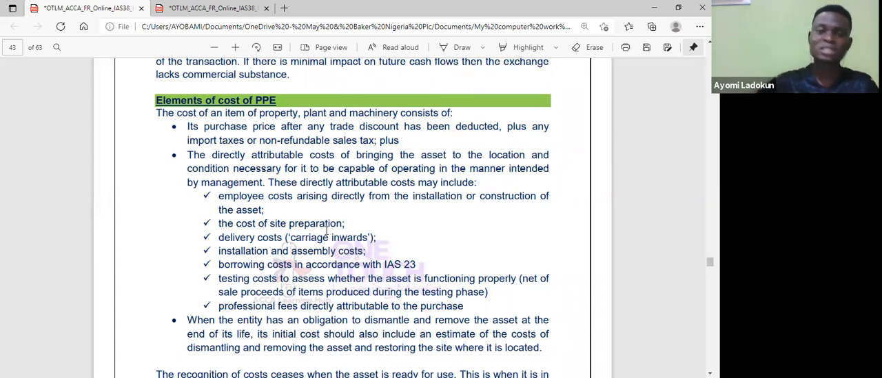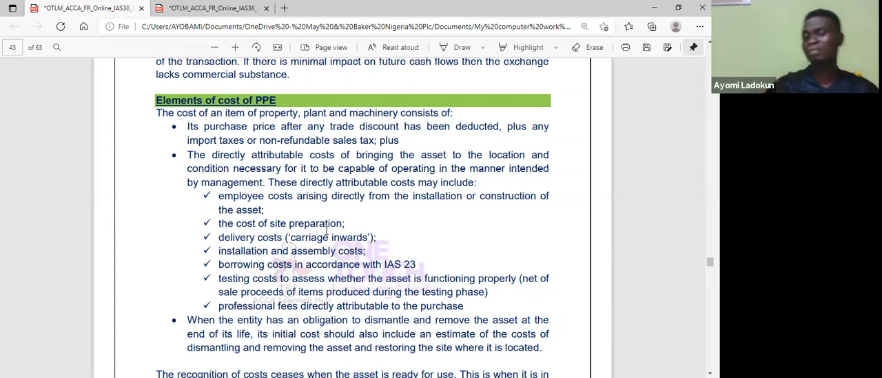So that's why it is the directly attributable cost in bringing the asset to the location and condition necessary, or that makes it capable to operate as intended by management. So it becomes part of the cost of PPE. So you need to understand that.